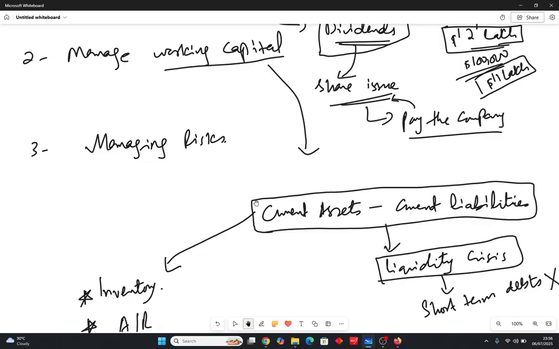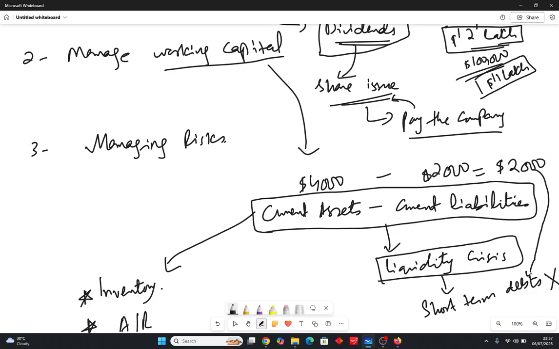You have some amount which is left. You have some amount of current assets. Let's suppose you have $4,000 of current assets. Let's write it down together. $4,000 of current assets, and you have $2,000 of current liabilities. So you have $2,000 of amount which is called the working capital. Sir, what to do with this working capital? This $2,000 will be used to pay short-term debts.